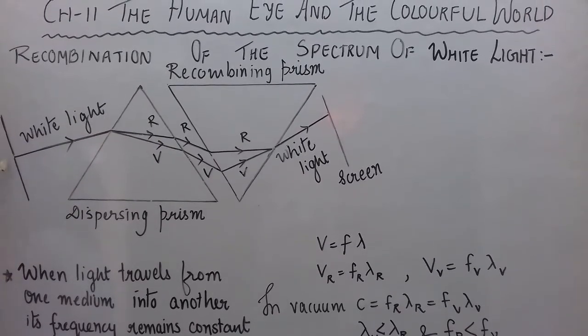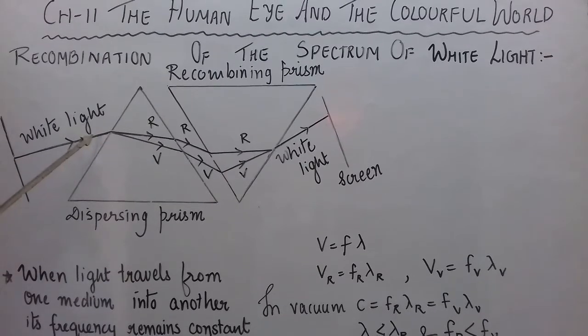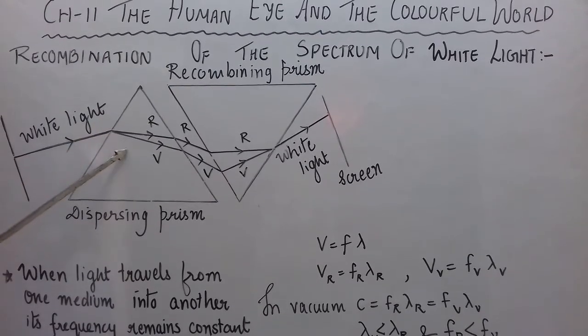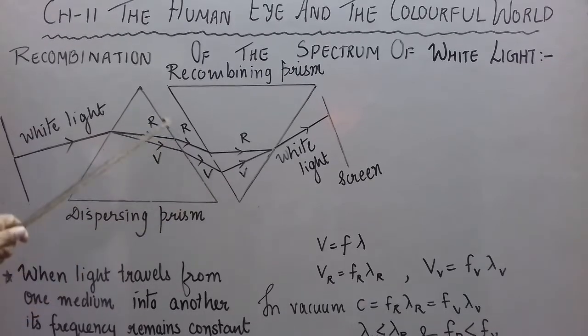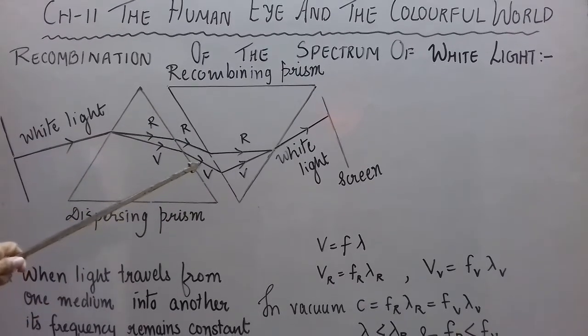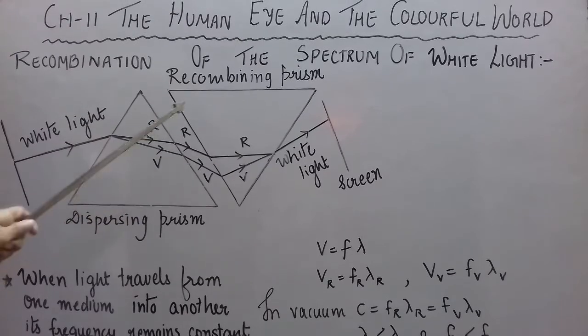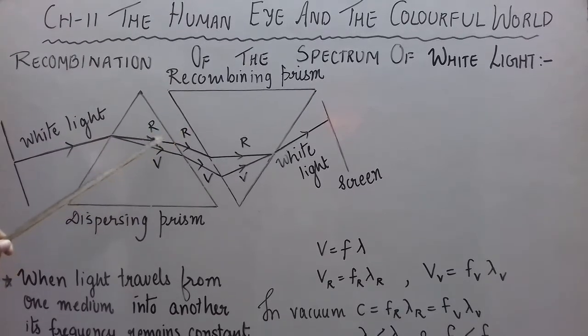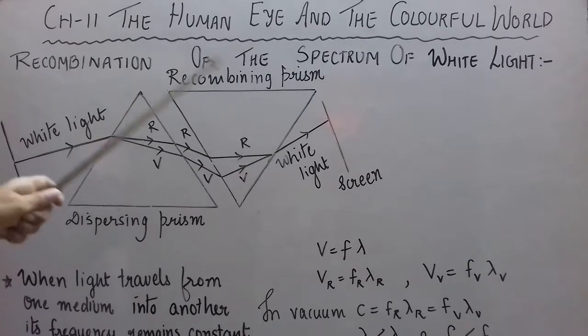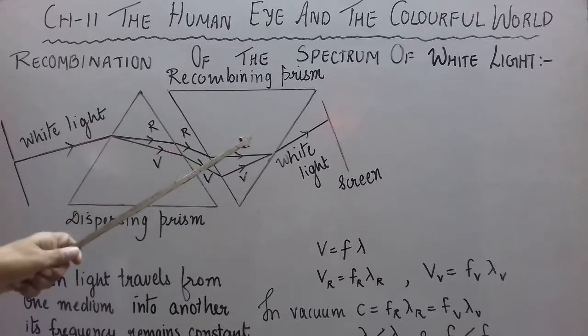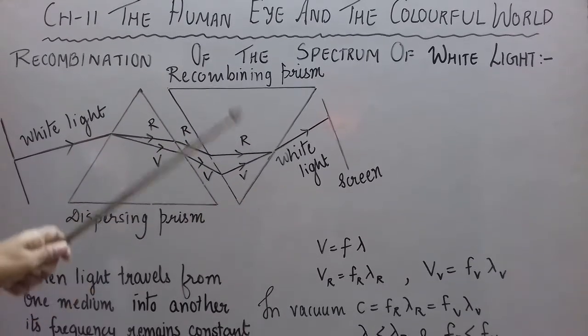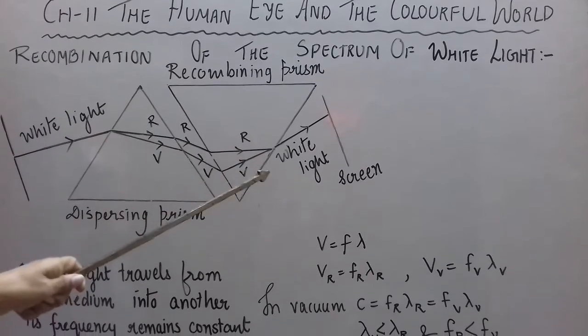Here we are getting a very narrow beam of white light which enters this prism, and we know that if we place a screen here, we can get the spectrum of white light. But here the second prism was placed very close to this, and on the other side of the second prism, a screen was placed on which white light was obtained.